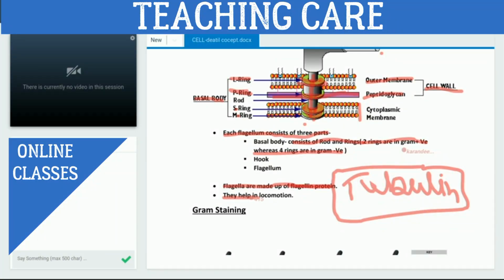And what is the function of the flagellum? The function of flagellum is locomotion. It helps in locomotion. Got it? Okay. These are all about the flagella.